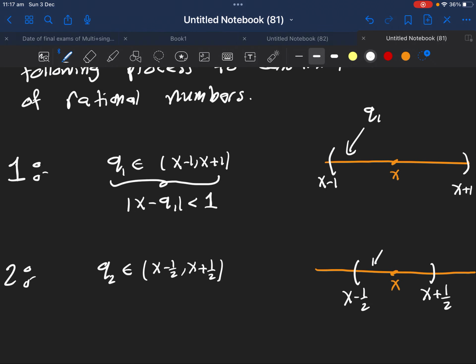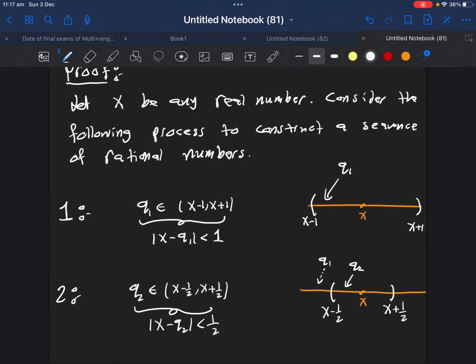Somewhere here, maybe here, but just an illustration. Of course, don't forget that we already have q1 from the previous step. So we have q1, and now we get something closer to x. What do we mean by closer to x? It means the absolute value of x minus q2 is less than a distance of half. So we are getting closer and closer to x as we move along.